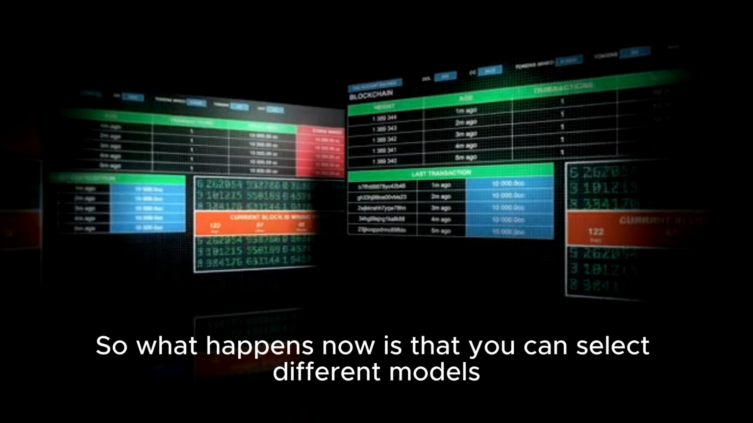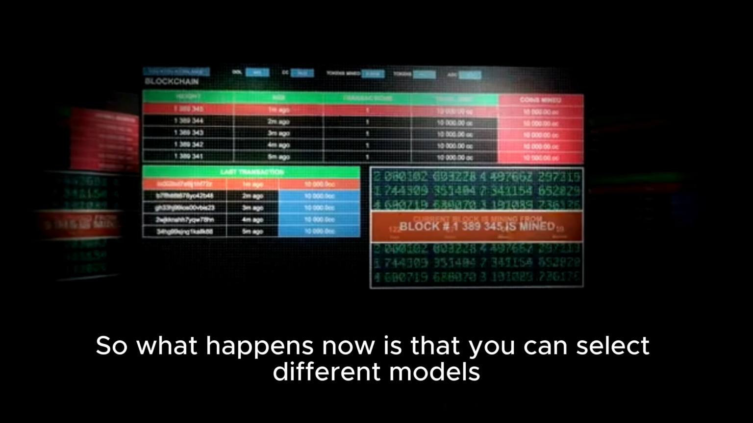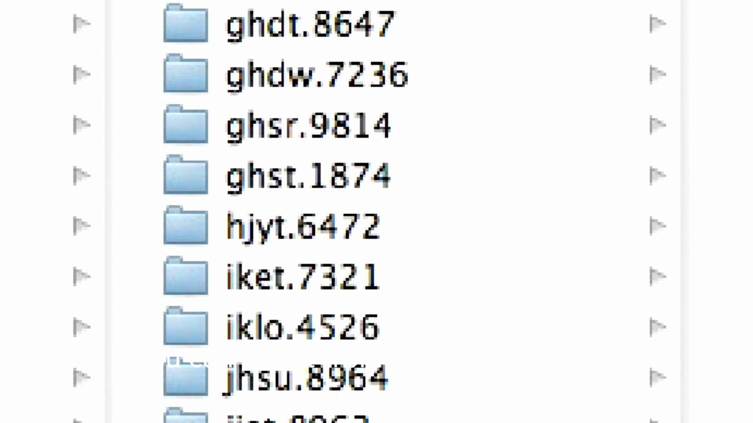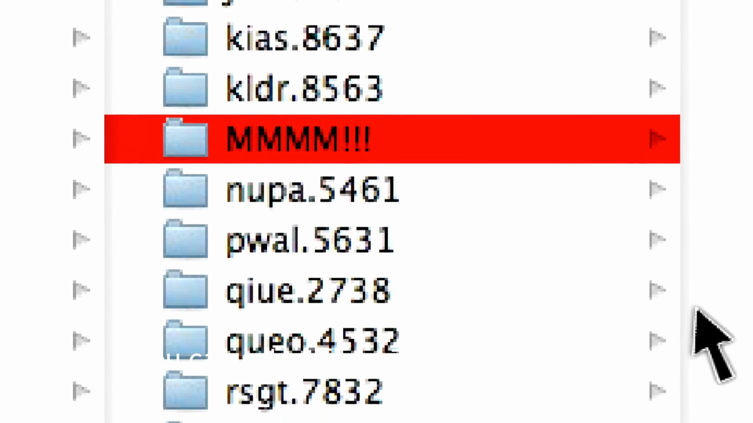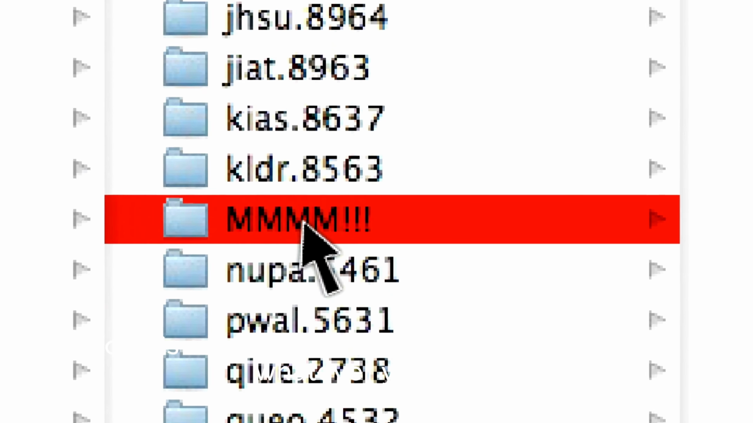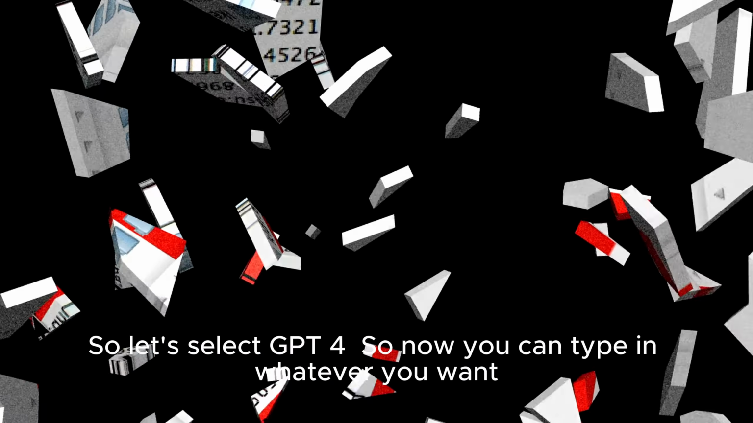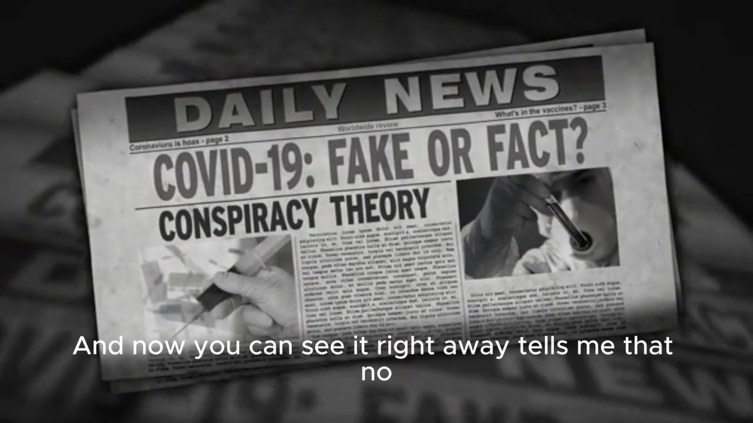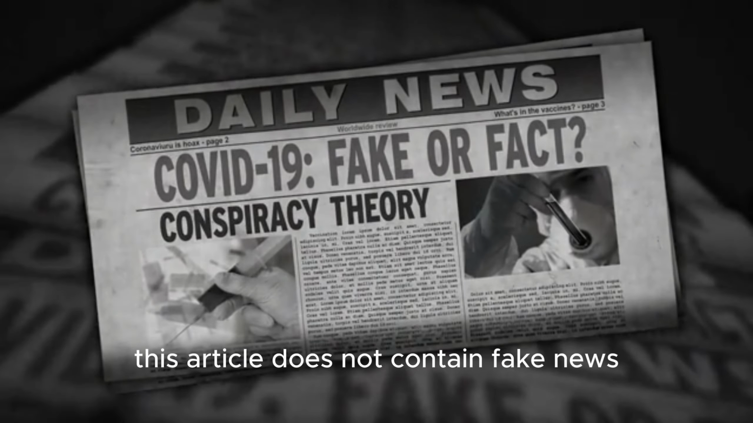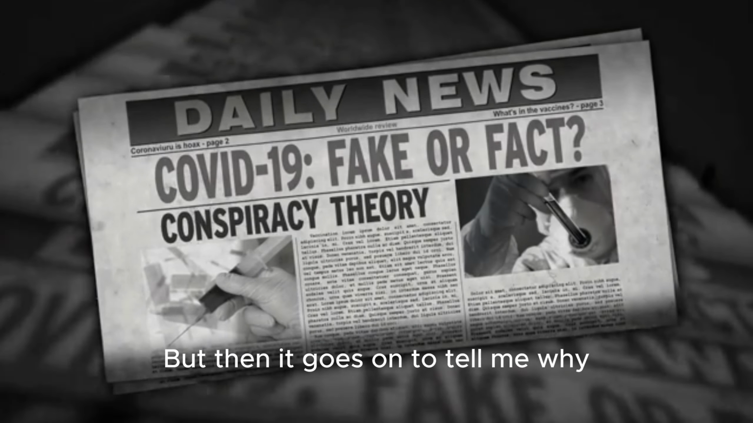Let's click on that. So what happens now is that you can select different models. You can select from 7 different models. So let's select GPT-4. So now you can type in whatever you want. So I can say, does this article contain fake news? And now you can see it right away tells me that no, this article does not contain fake news. But then it goes on to tell me why.